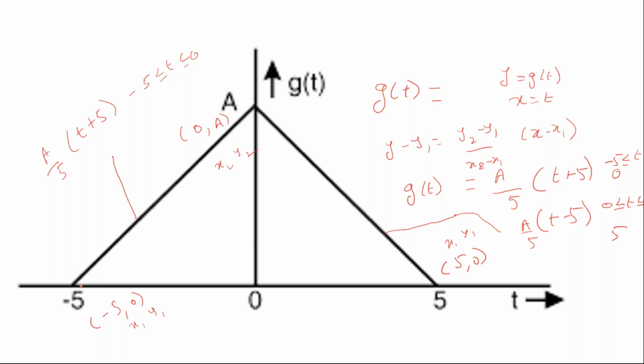Now I can represent these as A, B, C. Now you need to write the equation of a line between A and B. That is y minus y1 equal to y2 minus y1 by x2 minus x1 into x minus x1. Here y is the variable that is there on the y-axis, which is g of t, and x is the variable that is there on the x-axis, which is t. Thereby you can have this equation.